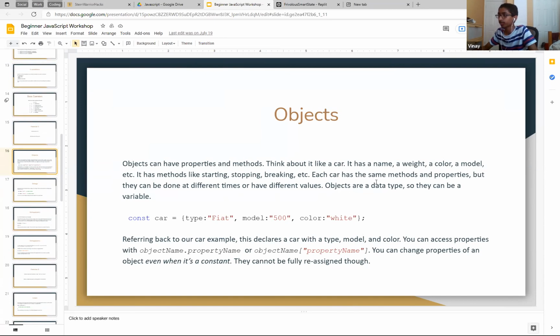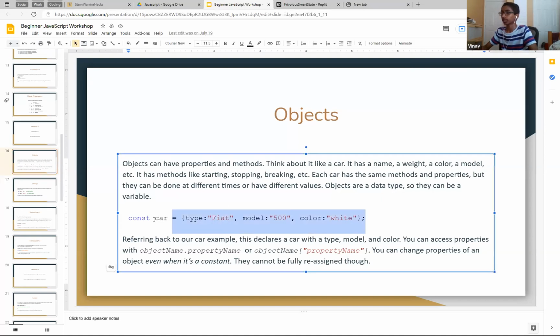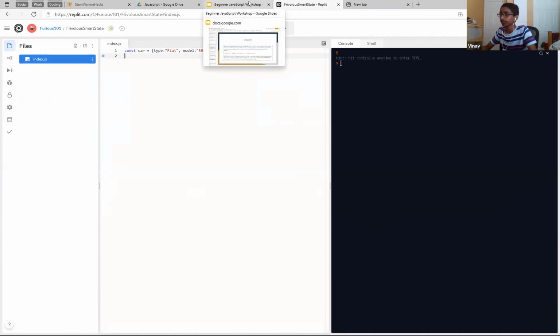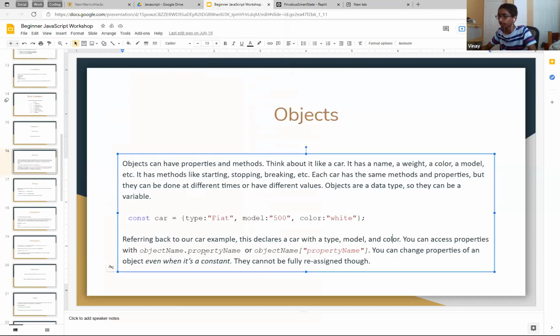So objects are a data type, so they can be a variable, right? So const car is equal to type fiat model 500 color white, right? And so that'll declare a car with these properties, right? And then car, and then right. So that really doesn't help us that much if we can't access the properties, right? So what we want to do, we can access the properties with dot property name, right? Object name dot property name.